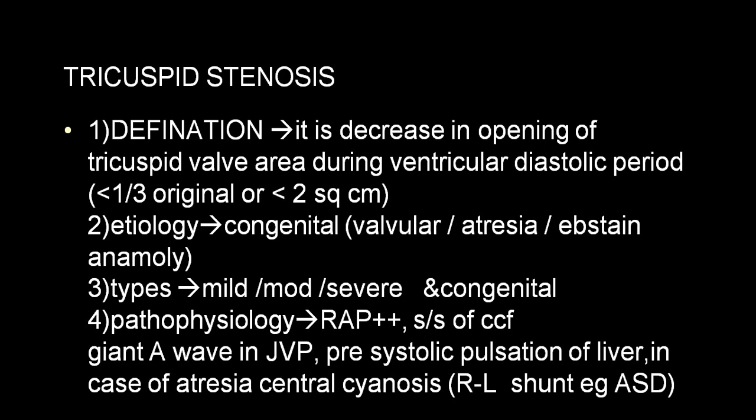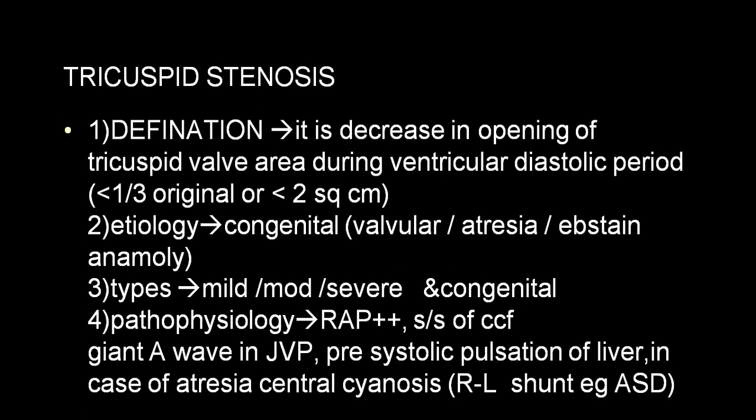By and large, the most common cause of tricuspid stenosis is congenital, which can involve the valvular structure, or can be because of congenital atresia, or one anomaly we call Ebstein anomaly, where the valve is attached deep inside the RV chamber.